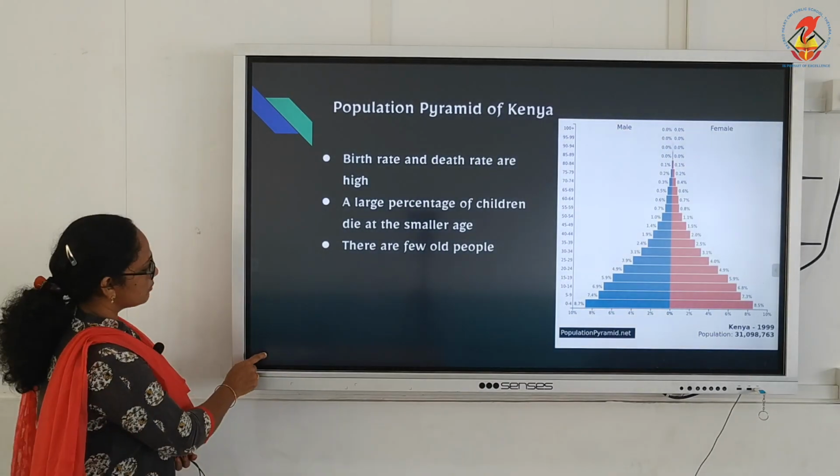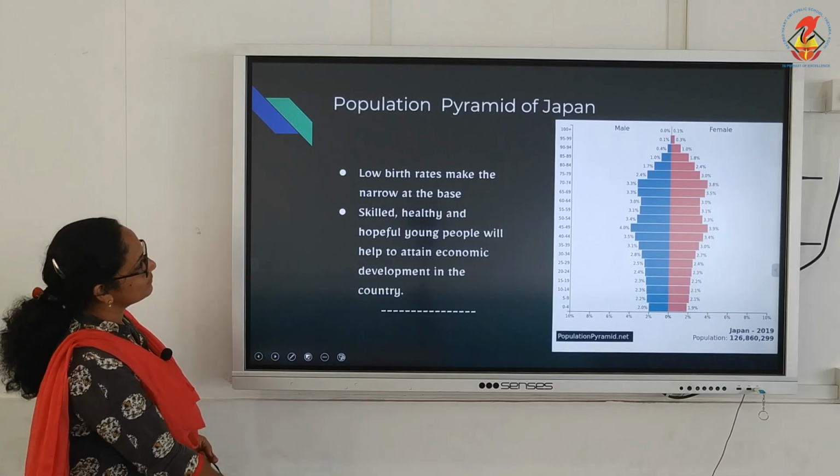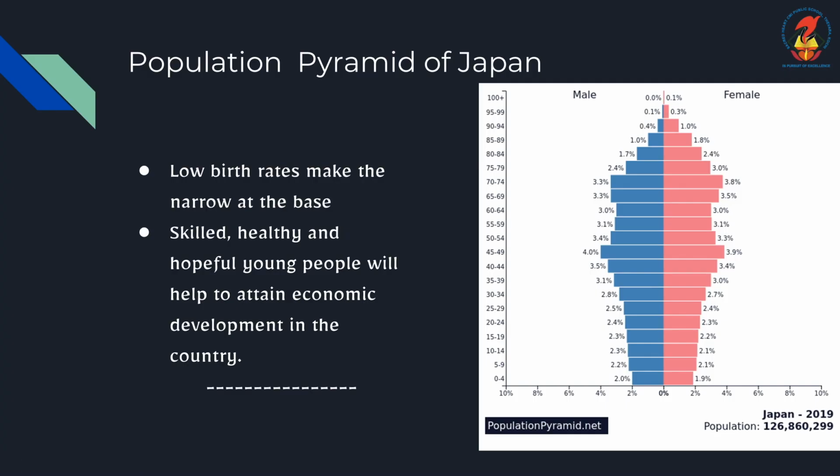And we have one more, children, the population pyramid of Japan. You can see from the structure itself. What about the birth rate? It's not like India's or Kenya's population pyramid. The shape is entirely different. Why? Because of the lower birth rates. You can see it from here, low birth rate.